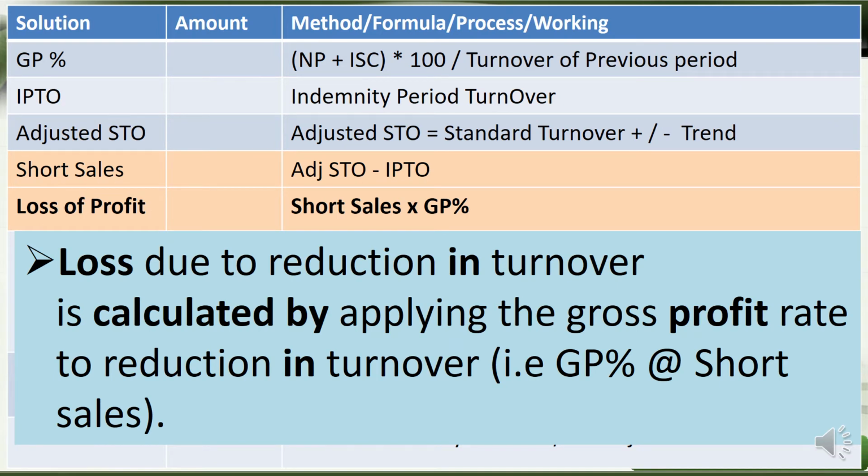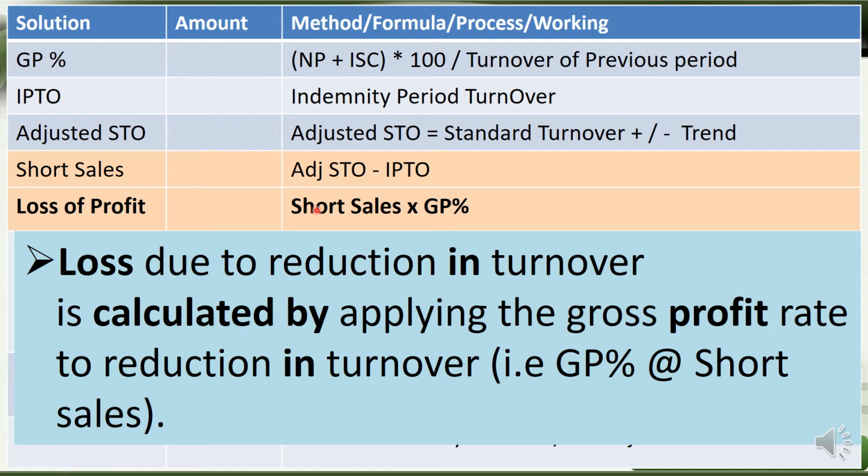Now the fifth item in this template, we come to loss of profit. With the gross profit percentage and indemnity period turnover, we calculated the adjusted standard turnover and then short sales. Once we get the short sales, we get what is actually the loss of profit, because the loss is not the sales, the loss is the profit margin on those sales.